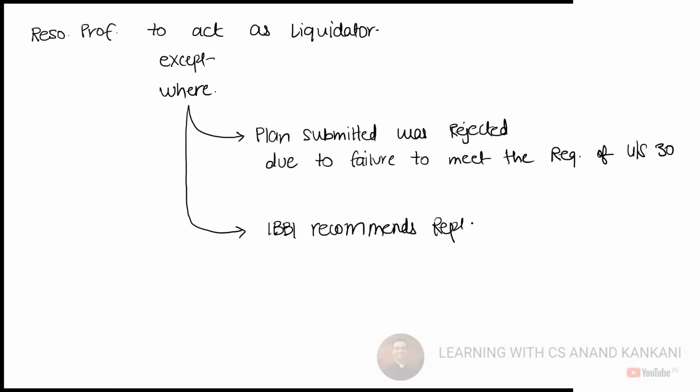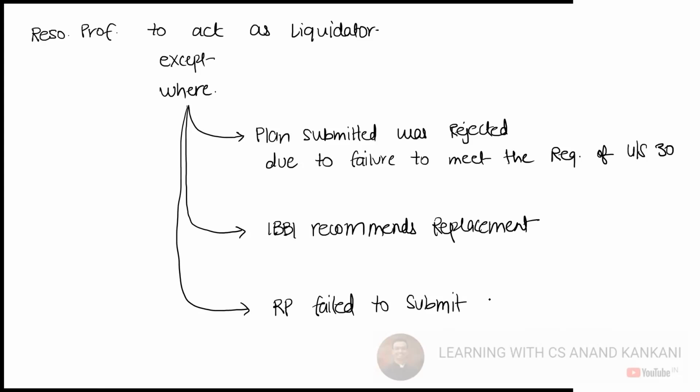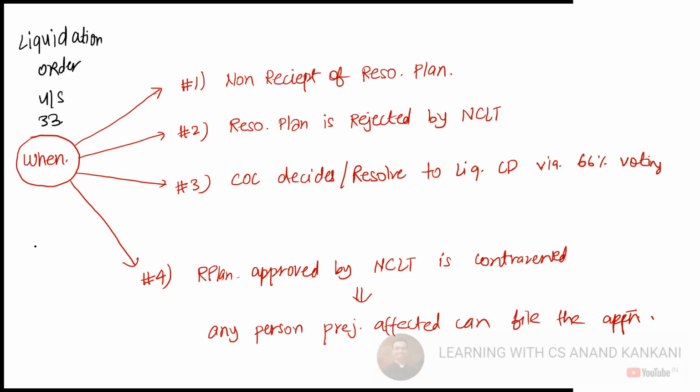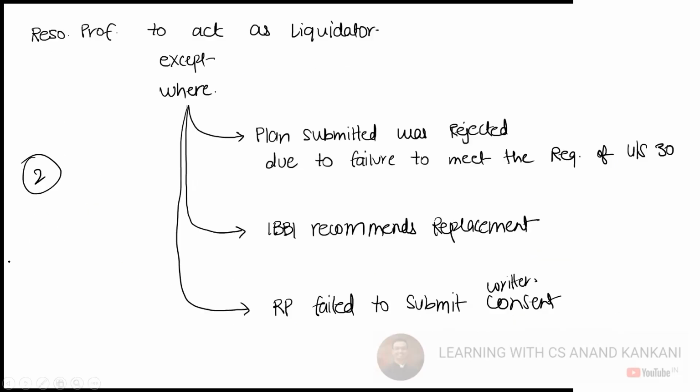Correct. And then we have the third where we say, resolution professional has not submitted written consent. So RP failed to submit the consent, the written consent. So this is your question number 2. This was your question number 1. This is your question number 2. Okay. Is this clear?